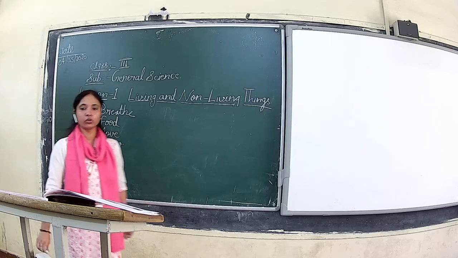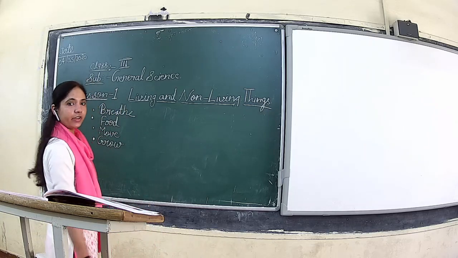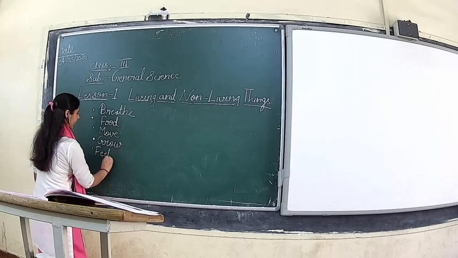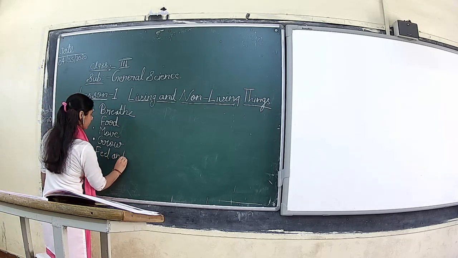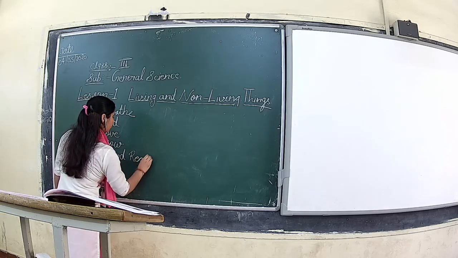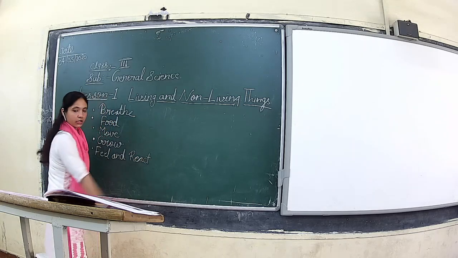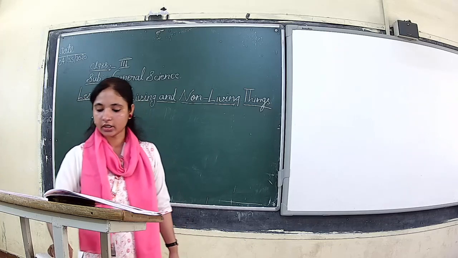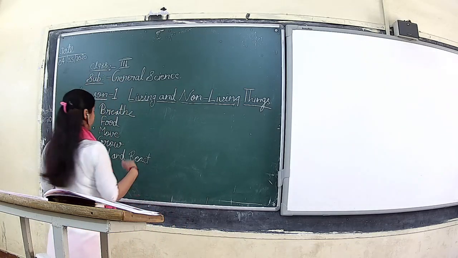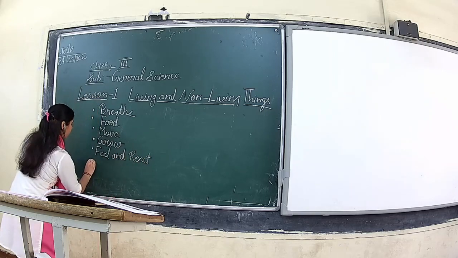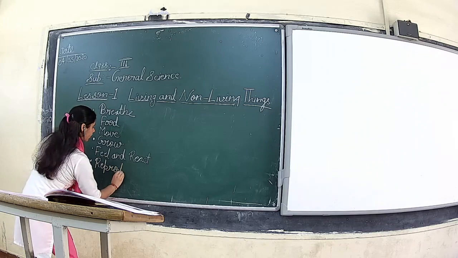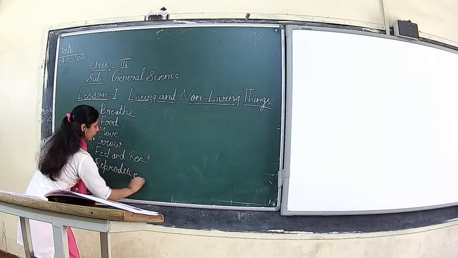Next, they have feeling and reaction. Without that, it will come into non-living things. Right? Yes, they have feeling and reaction. Next and the last characteristic is that they reproduce, in order to produce their own kind.